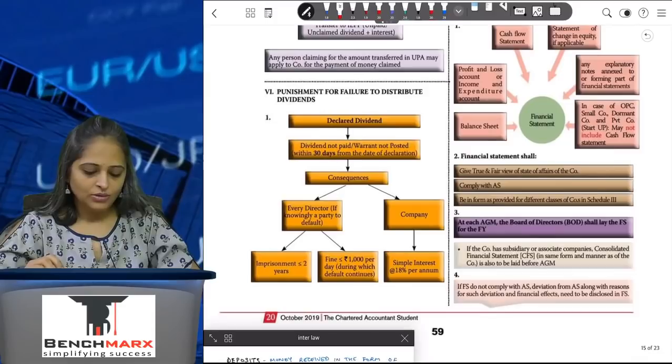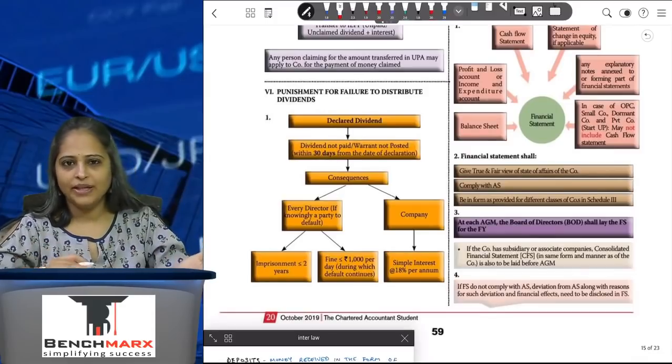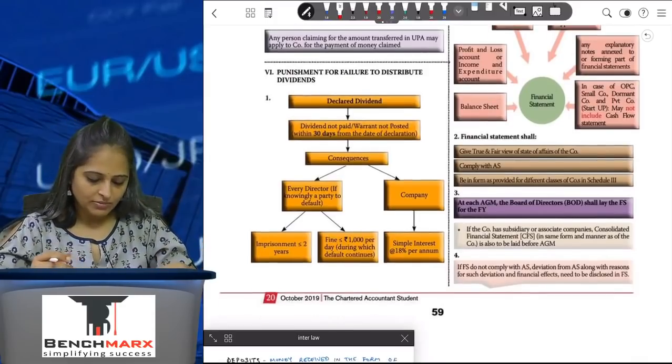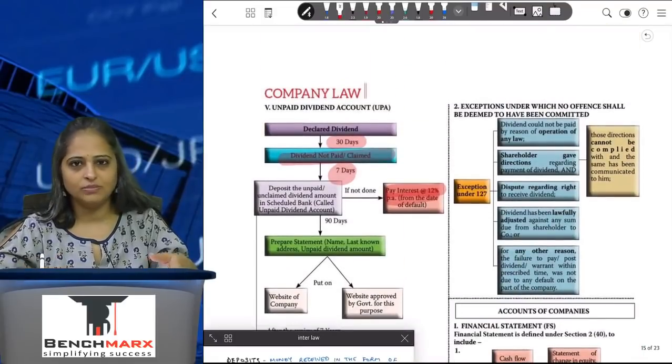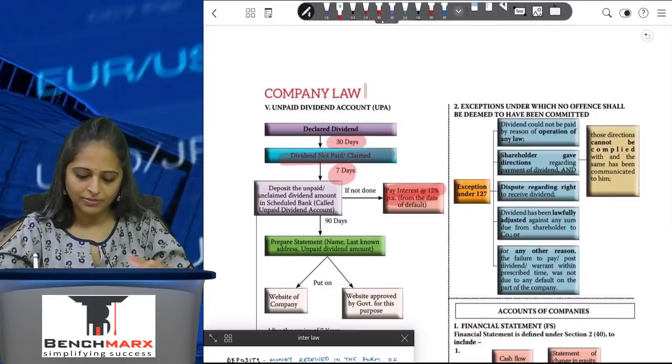Okay. Now punishment, again, if you don't comply with the provisions, there is punishment, whatever the failure is. You can read through the penalty for the director and the company both.